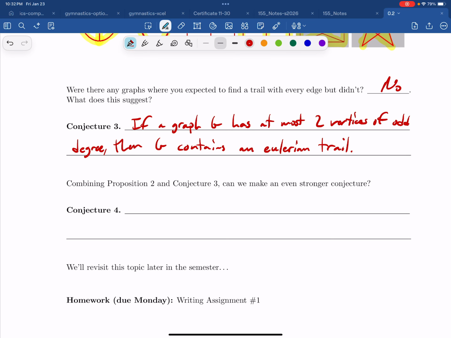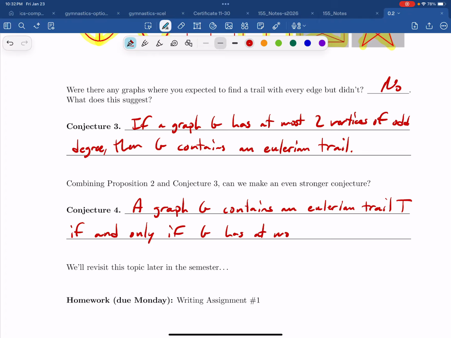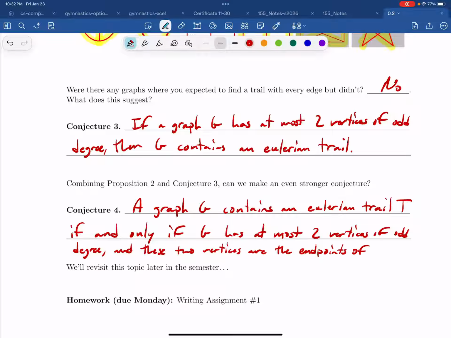Then we get Conjecture 4, which is to say a graph G contains an Eulerian trail, I'll call it T, if and only if G has at most 2 vertices of odd degree, and these 2 vertices are the endpoints of T. Okay? We'll take a look at this in a few months.